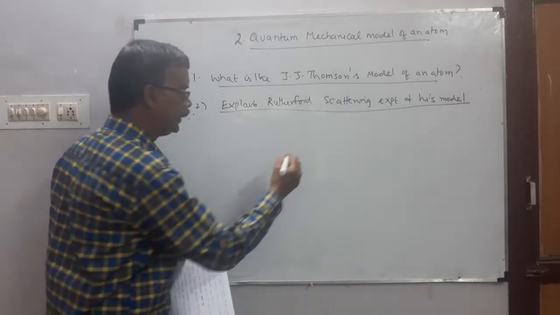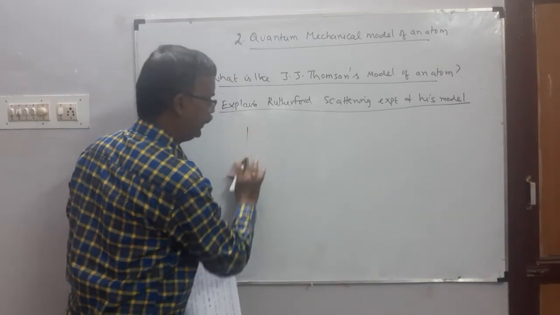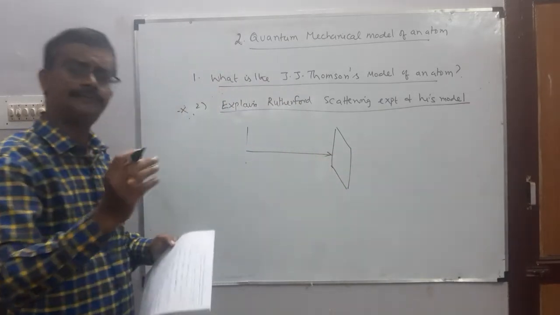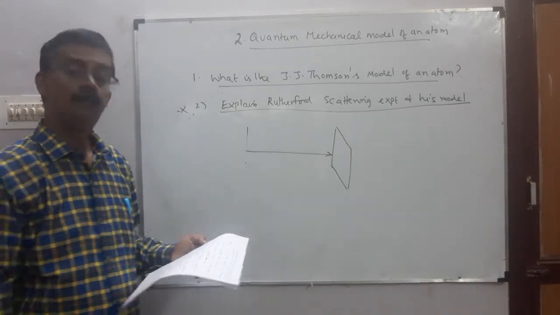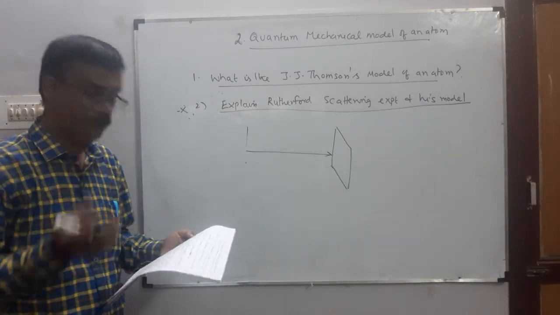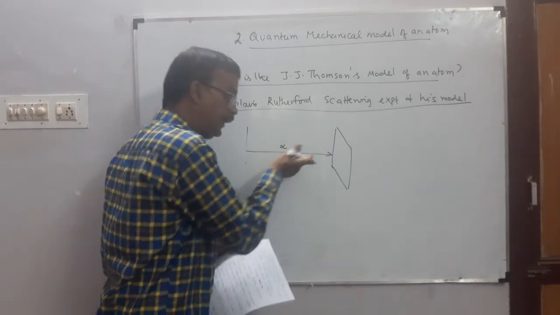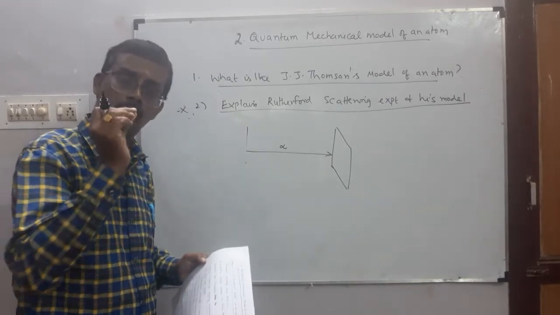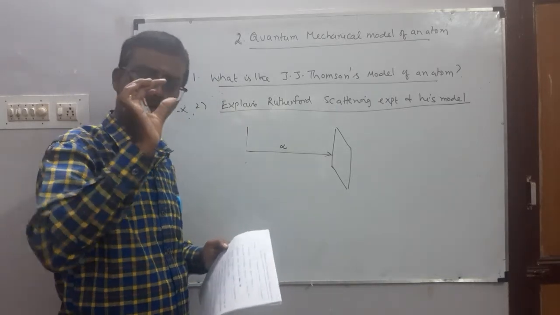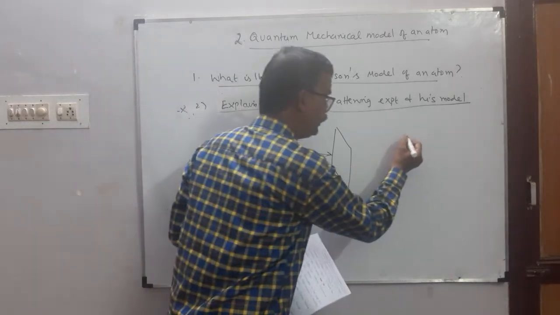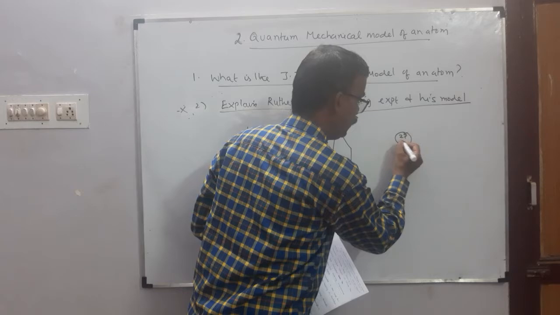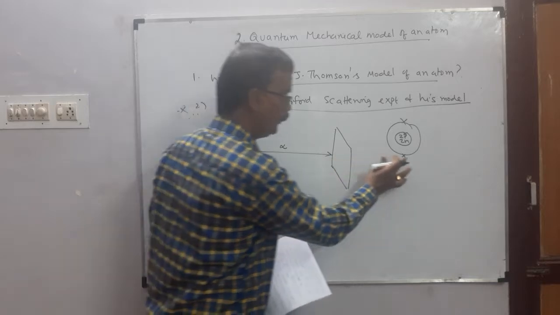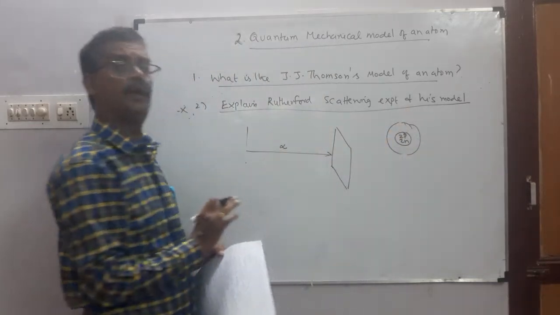Rutherford bombarded a thin gold foil with a stream of fast moving alpha particles. அதாவது ஆல்பா பார்ட்டிக்கலை தின் கோல்டு ஃபாயிலில் மோத வைக்கிறார். ஆல்பா பார்ட்டிக்கல் merely helium nucleus. ஹீலியத்தோட உட்கரு தான் ஆல்பா பார்ட்டிக்கல். We know helium atom has 2 protons, 2 neutrons, 2 electrons revolving around the nucleus. Without electrons, this is an alpha particle.